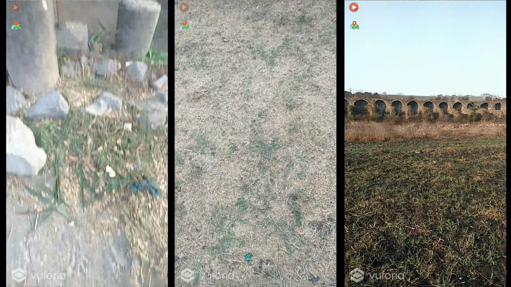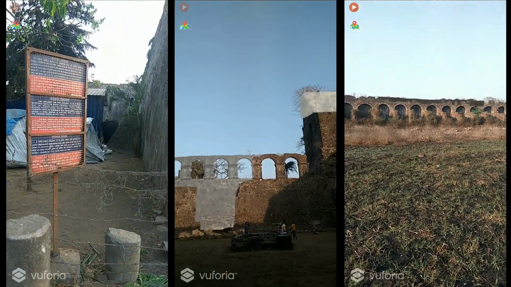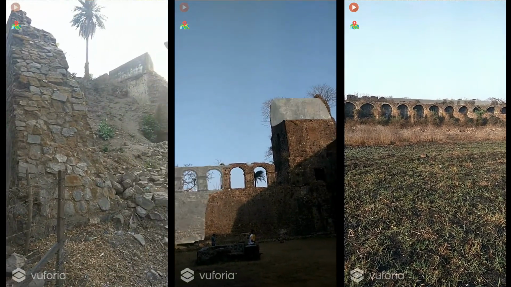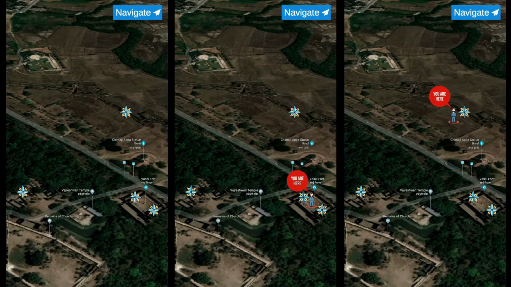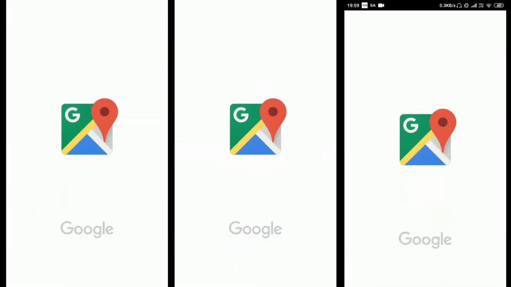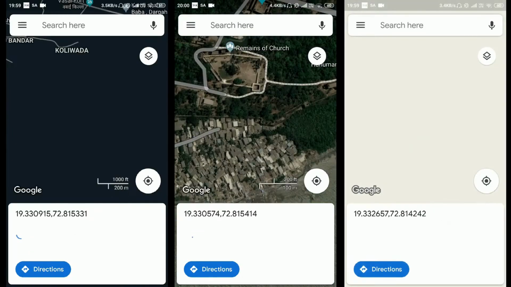Another feature is the map of the monument. Here you can see 3 places of the fort: the start of the fort, one structure we had tried to complete, and the third one is the wall. This is the static map of all the structures we had tried to complete with our application, and those structures are shown using stars. You can see the location of the user also. This is for when you don't have internet. But to navigate through Google Maps, this option is also given.